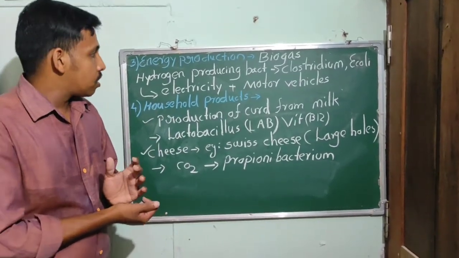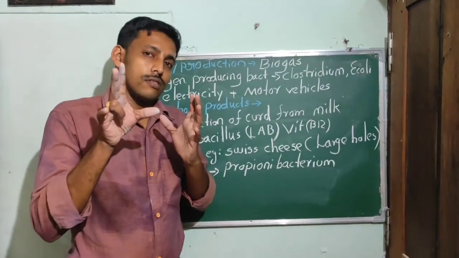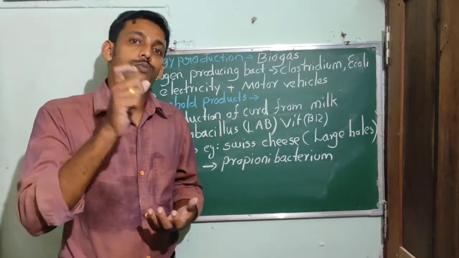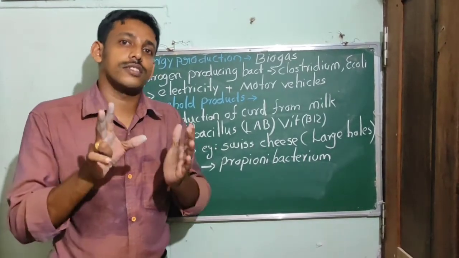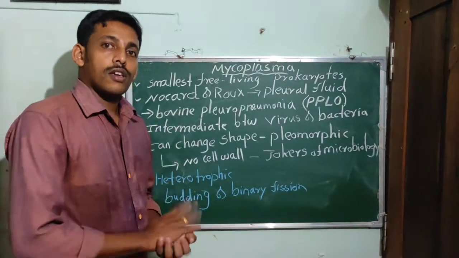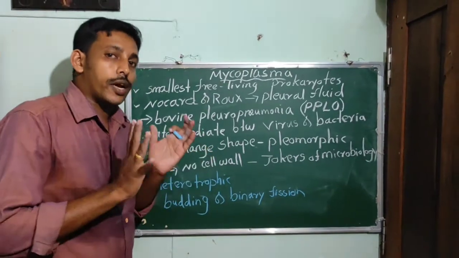Now we are going to discuss one of the most important groups under the eubacteria. That is known as Mycoplasma. Mycoplasma come under the group eubacteria.